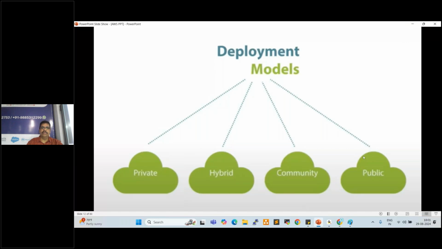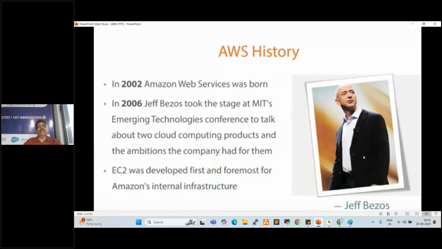This is Mr. Jeff Bezos, who invented the AWS platform. In 2002, Amazon Web Services was born. Initially, they started by selling books. Slowly, they prepared the cloud platform for their business, and then started giving the services to other companies and organizations. Now he's the leader in the market. If you search in Google for the world's richest man, his name comes in second place.